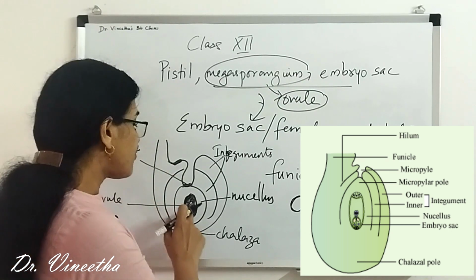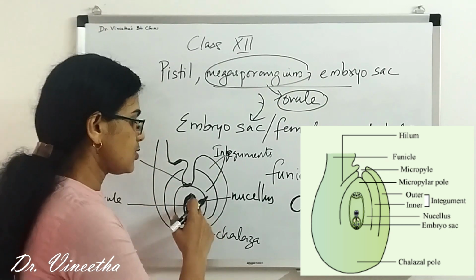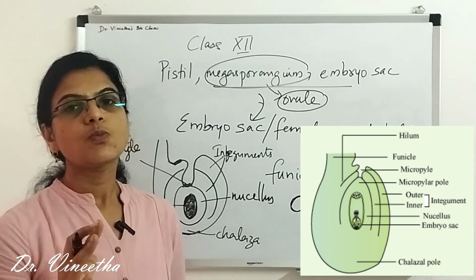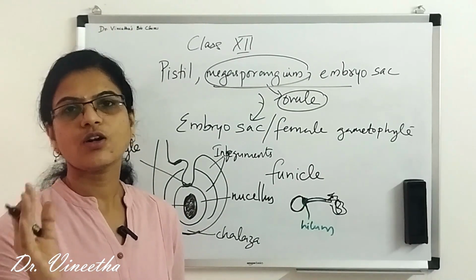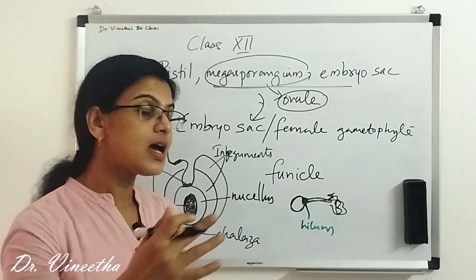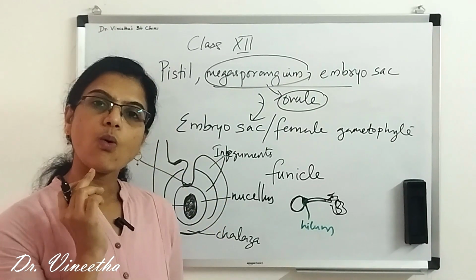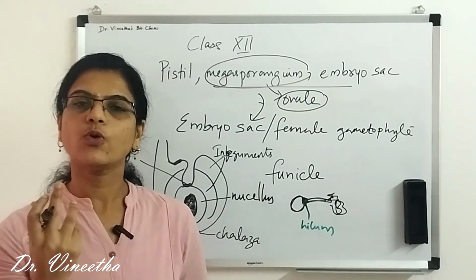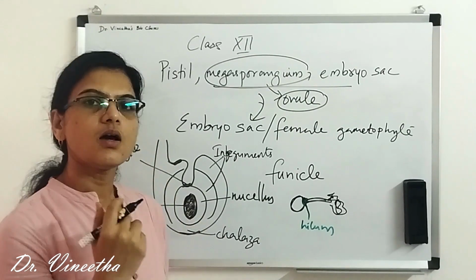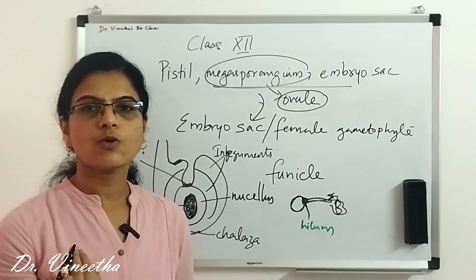So now the ovule that we are talking about, which is in the center of the ovum, is a megaspore mother cell. Okay, we are not talking about the fully developed female gametophyte. We are going to talk about it, but now this is an ovule, which is a megaspore mother cell. What will be the ploidy of a megaspore mother cell?